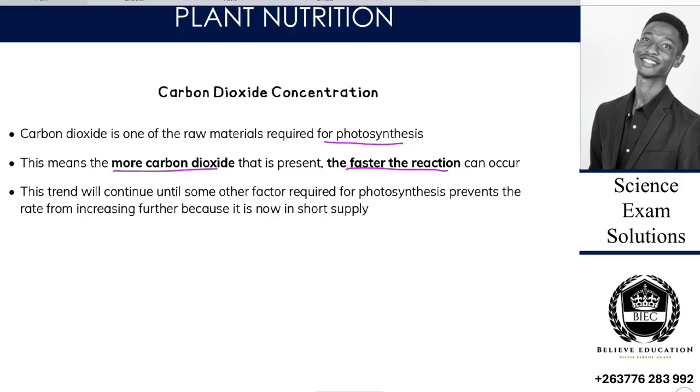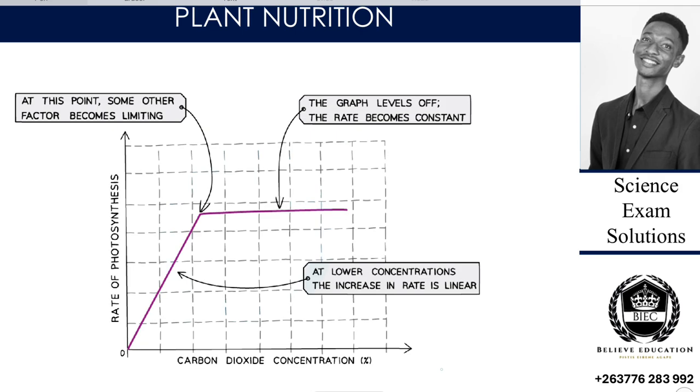This trend, however, can continue until some other factor required for photosynthesis prevents the rate from increasing further, because it is now in short supply. So the graph of rate we expect to be the same as the graph of light intensity, and it will be the same. It rises up to a certain point, then it becomes constant.